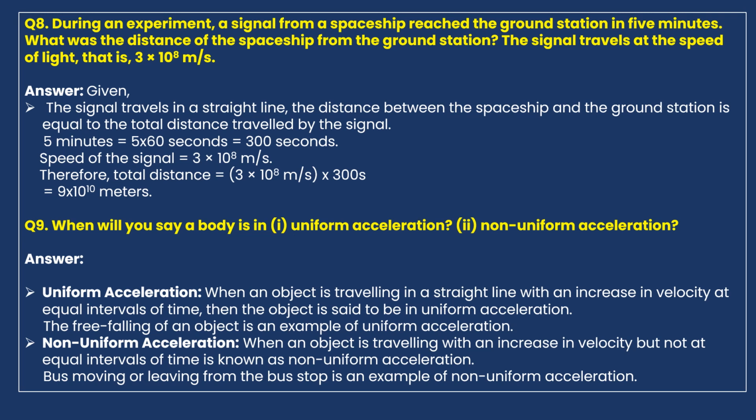Then the bus is not moving with acceleration at equal intervals of time. Sometimes velocity is decreasing, sometimes velocity is increasing. So this is an example of non-uniform acceleration.